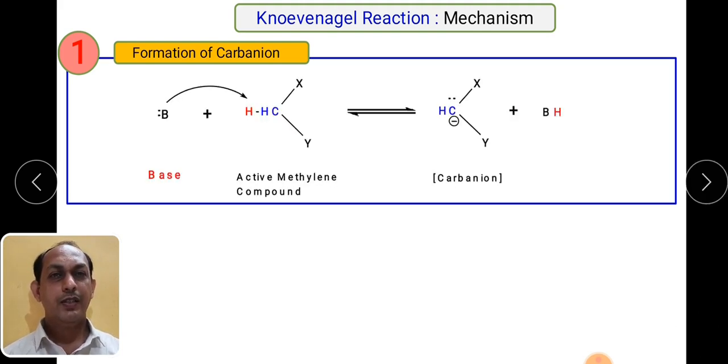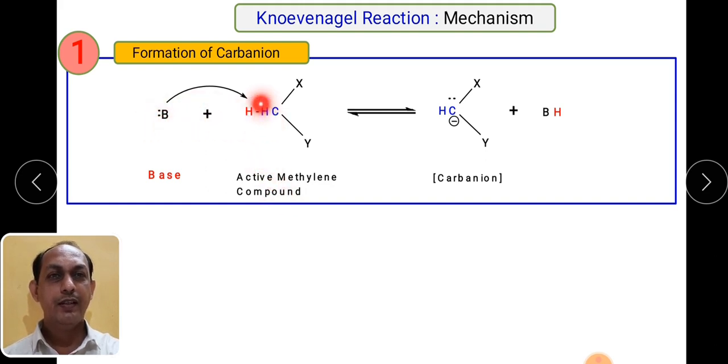So what happens? First step, the active methylene compound reacts with the base. As already I have told you, these methylene protons are quite reactive. So the base abstracts a proton. Suppose the base is, let us say, OH minus ion. So what will the OH minus ion do? This OH minus ion will attack one of the H from the active methylene compound, and the hydrogen is removed.